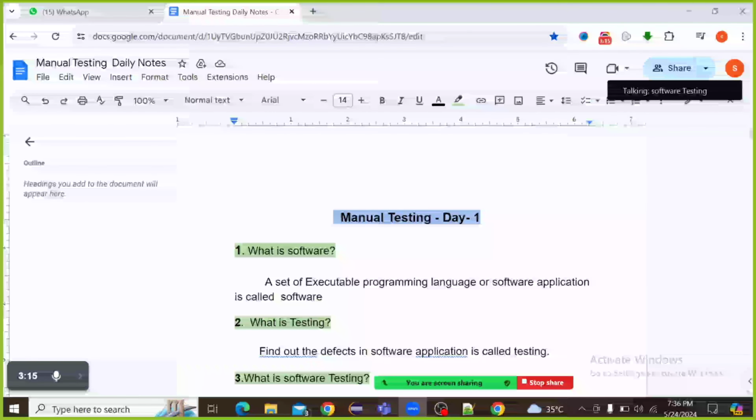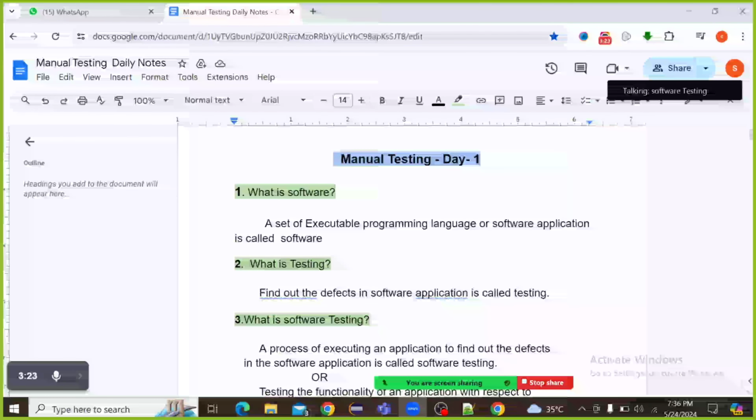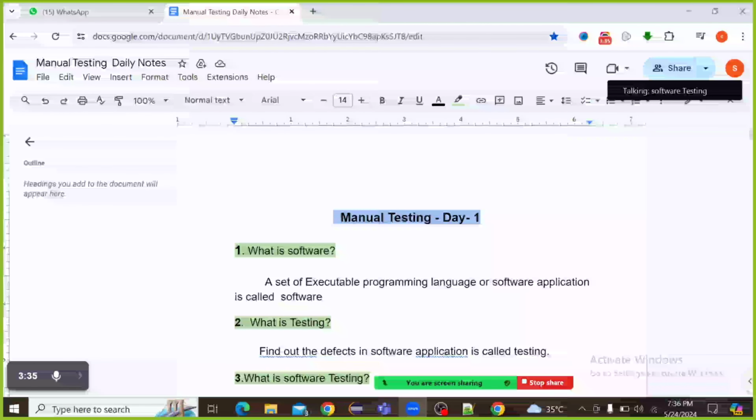Let's start with the day 1 class. The batch starts from today, day 1. First, I'm going to take manual testing. The entire manual testing course I will take from today, and I will teach you from the basics.